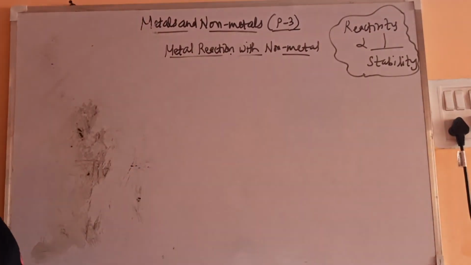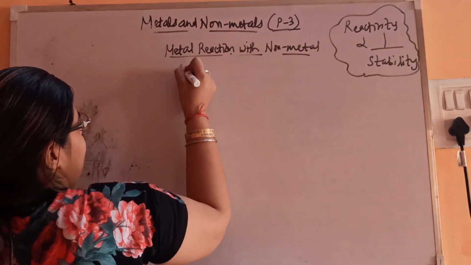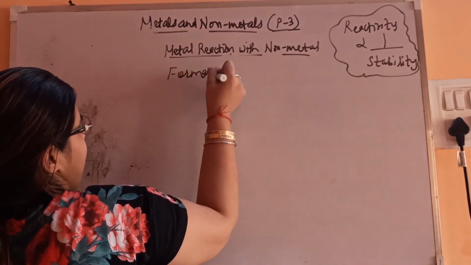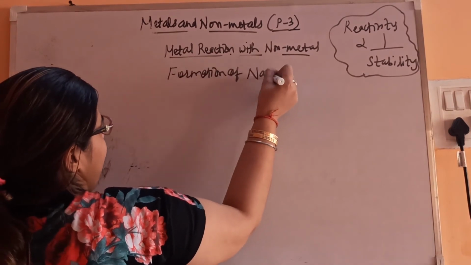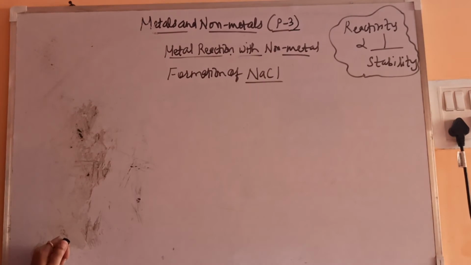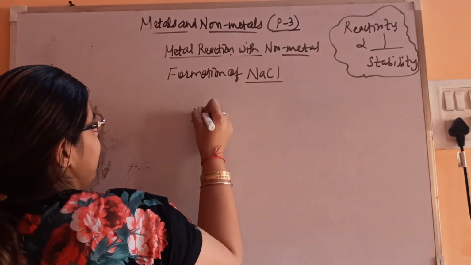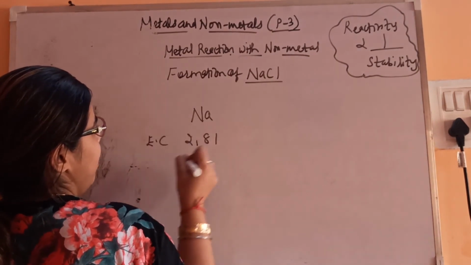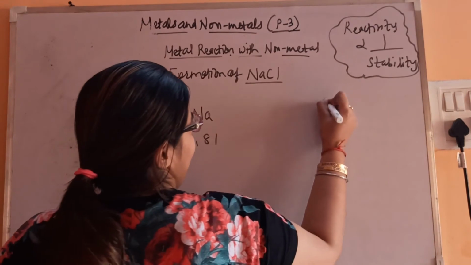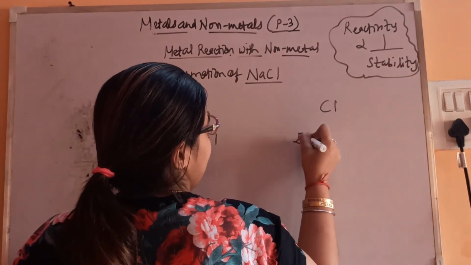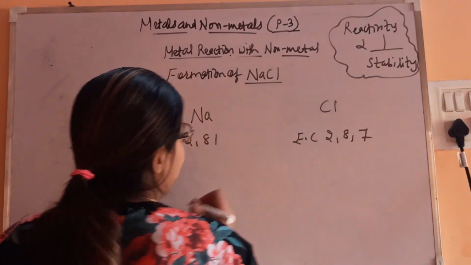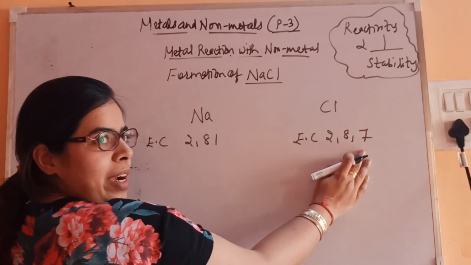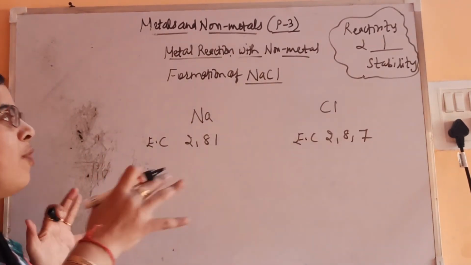Consider the formation of NaCl. NaCl, all of you know, is table salt, sodium chloride. So let's see how it is getting formed. Sodium configuration is 2, 8, 1. Then chlorine configuration is 2, 8, 7. So sodium has to lose one electron, chlorine has to accept one electron. So they'll form the bond.